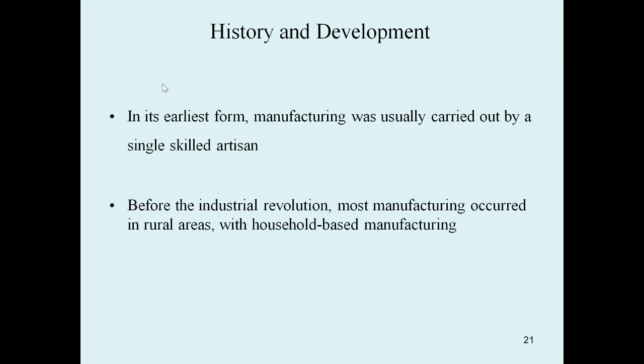Before the industrial revolution, most manufacturing occurred in rural areas. So before the industrial revolution, where did most manufacturing occur? In rural areas, with household-based manufacturing. In the villages, they prepared bars or other products using different processes, by hand or with other small machines.